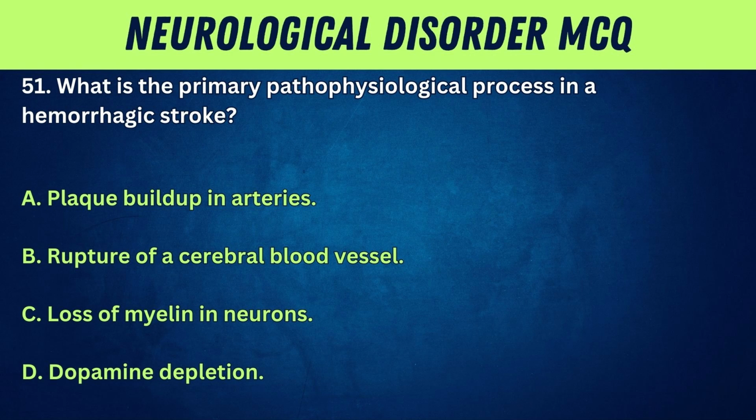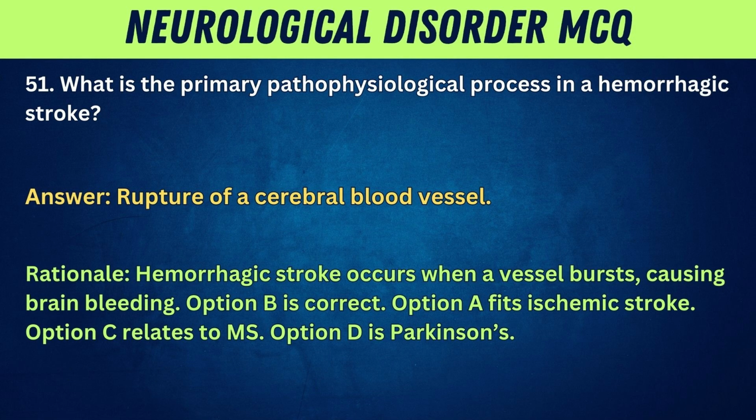51. What is the primary pathophysiological process in a hemorrhagic stroke? A. Plaque buildup in arteries. B. Rupture of a cerebral blood vessel. C. Loss of myelin in neurons. D. Dopamine depletion. Answer: rupture of a cerebral blood vessel.